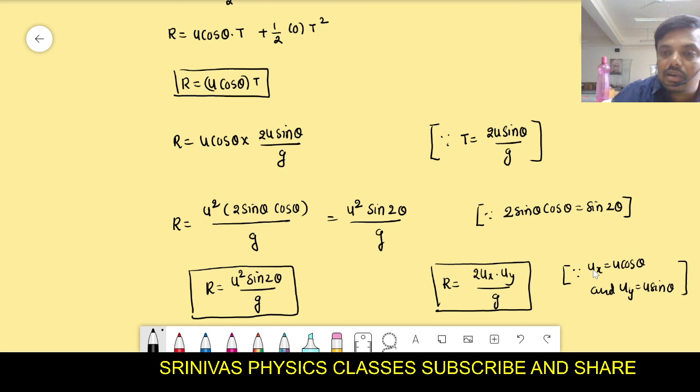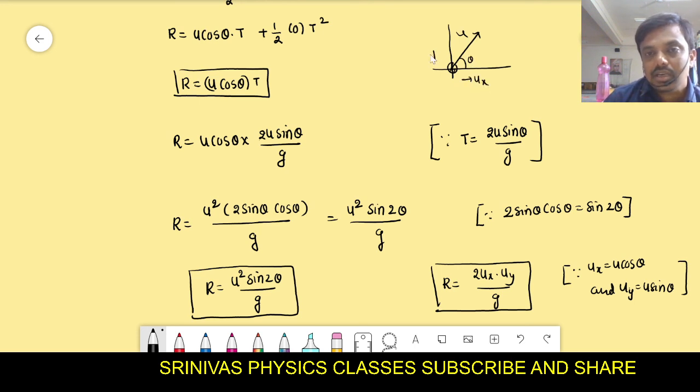Ux means what? We divided the u, the initial velocity of projection, into components. Some velocity along the x-axis, that is ux. Some velocity along the y-axis, uy. Ux formula is what? U cos theta. Uy formula is what? U sin theta. Here I am writing u cos theta as ux, u sin theta as uy.